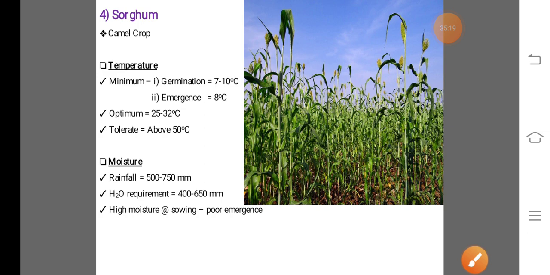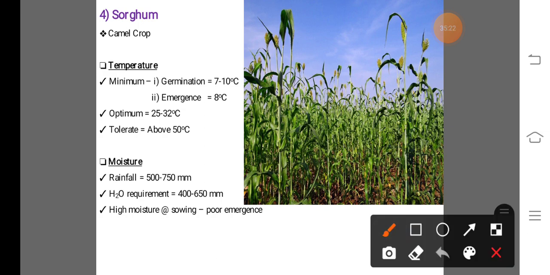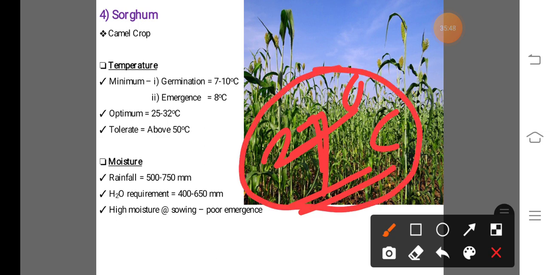In case of temperature requirement, day temperature is higher than 21 degrees Celsius in the first month and 27 degrees Celsius after that, it increases the maturity. That means the maturity period decreases, that means the crop becomes mature earlier when the temperature of the day after the first month goes up to 27 degrees Celsius. So this is about the temperature requirement for the sorghum crop.